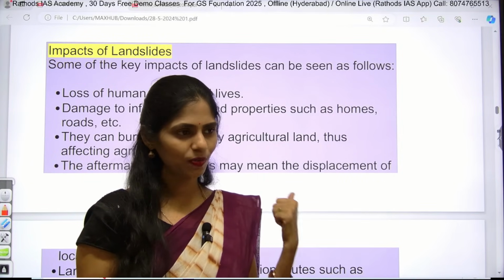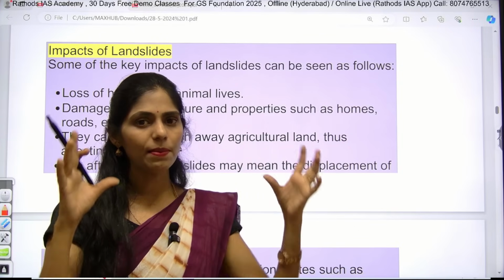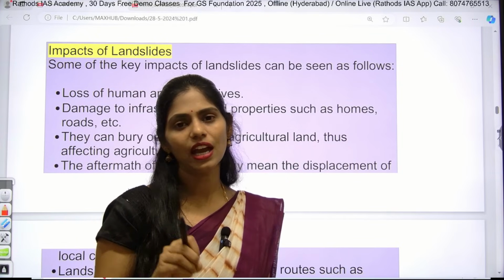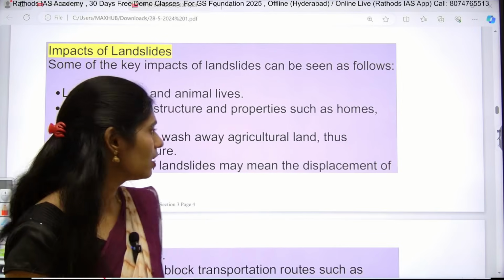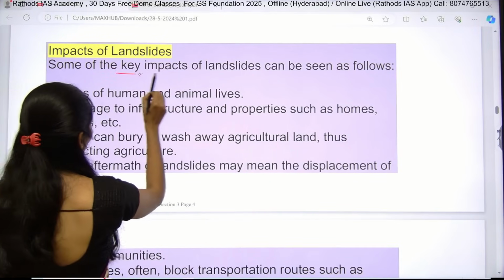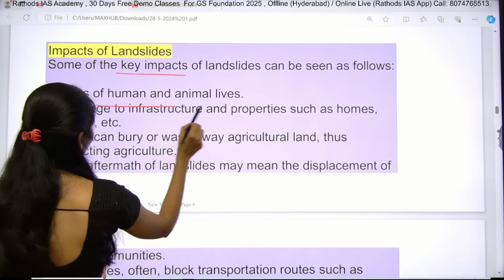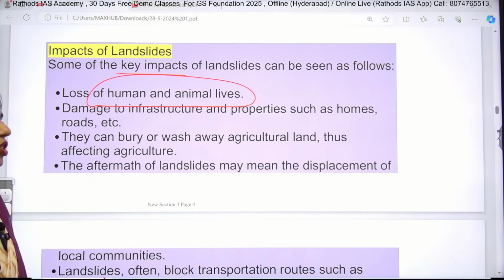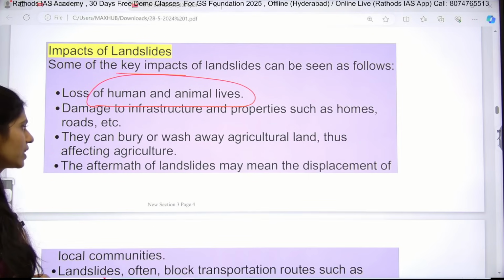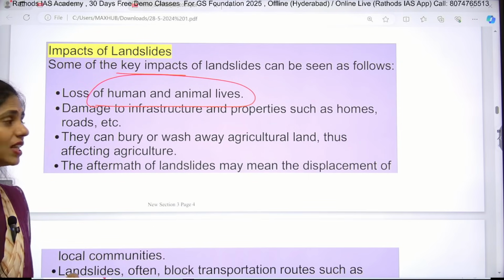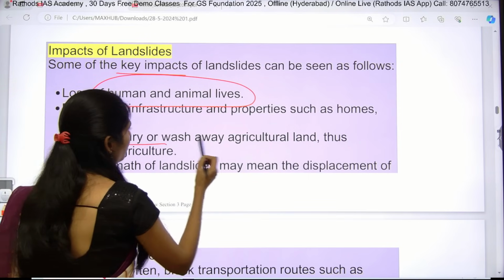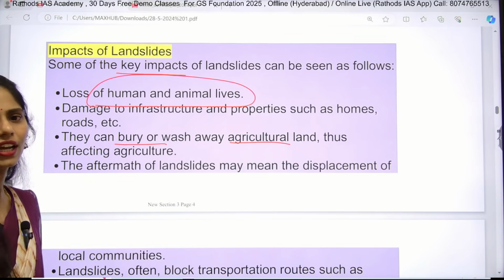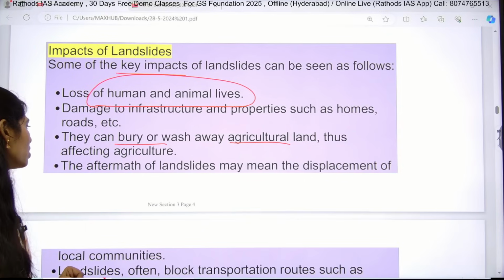Yes or no? So by seeing the images and through observation, you also have to do a lot of research. That is the thing I mean to say here. Okay, so some of the key impacts are loss of human and animal lives, the first thing. The next is loss of infrastructure or property like homes, roads, etc. And sometimes they will bury or wash away agricultural lands, so it also has a negative impact on agriculture.